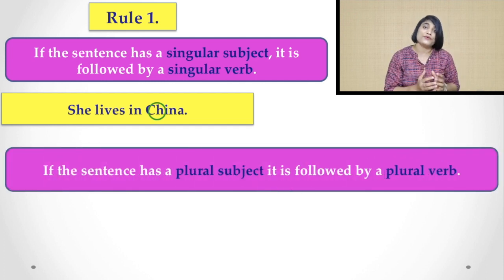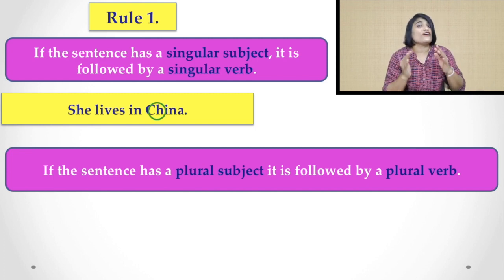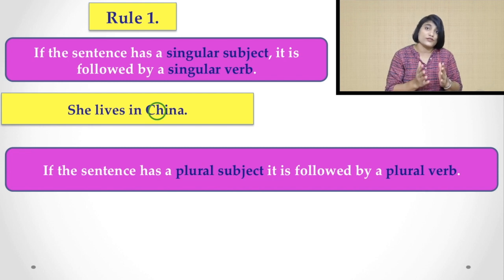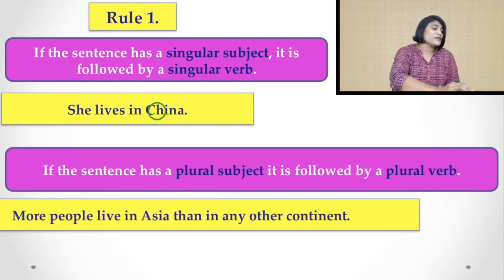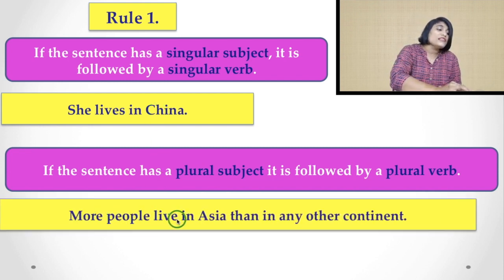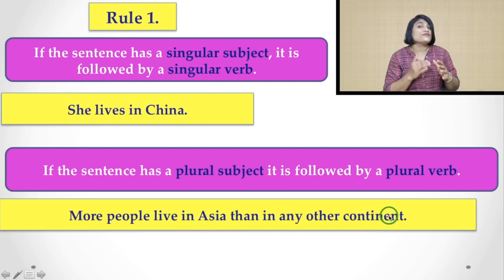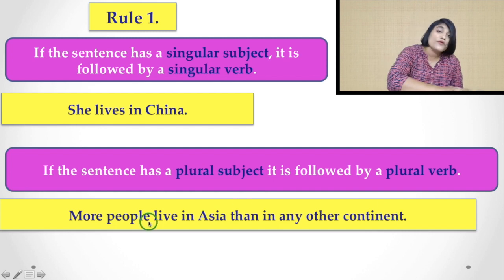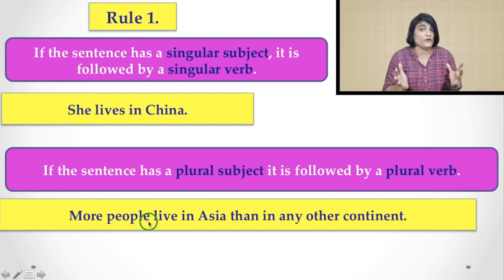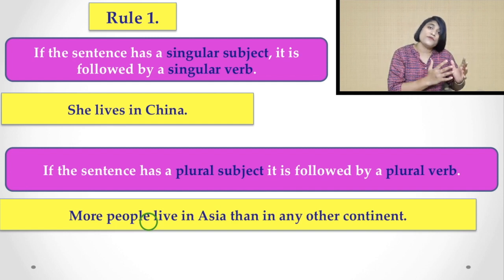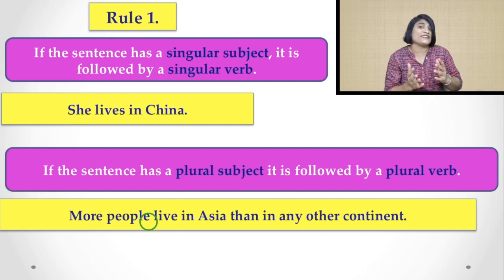And the similar rule is as follows: if the subject is plural in number, then the verb must be plural also. So let's see the example. More people live in Asia than in any other continent. Here you see that the subject is plural. The subject is more people, that denotes many people. So the subject is plural and the verb again is plural.